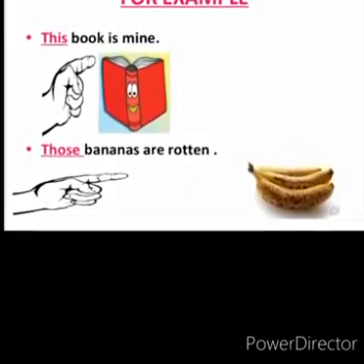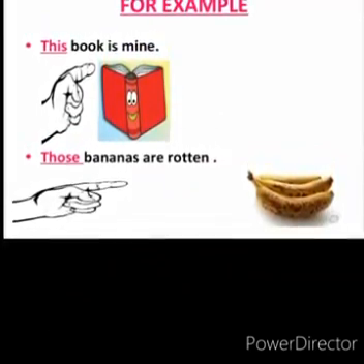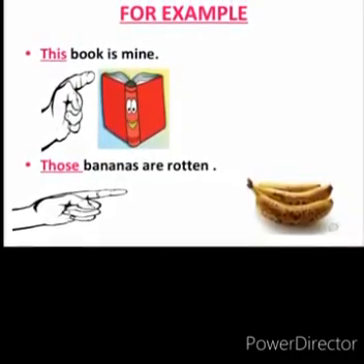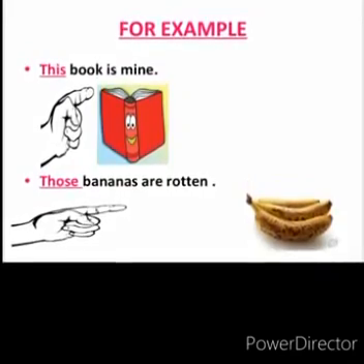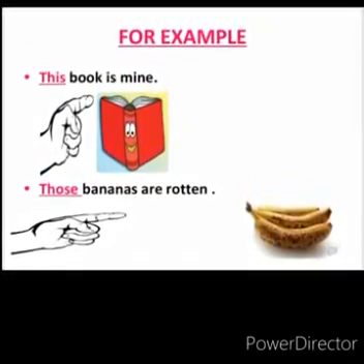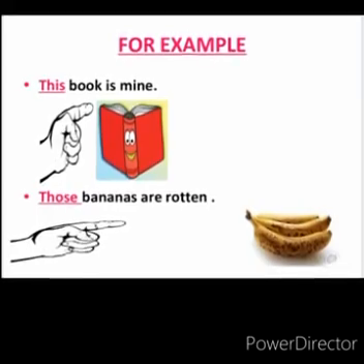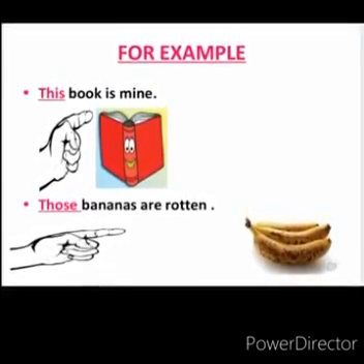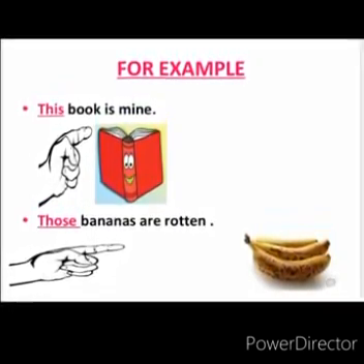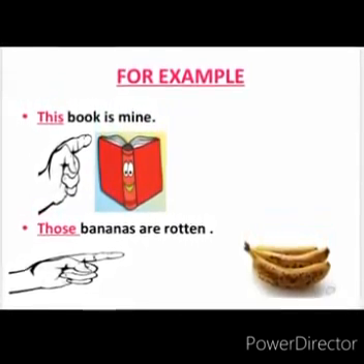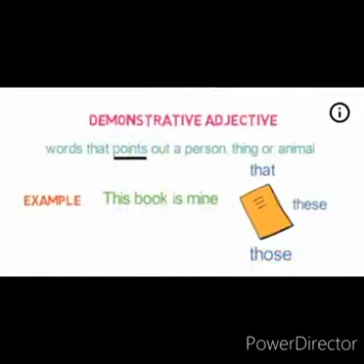Over here we are pointing towards the book. So this is a demonstrative adjective. Next, those bananas are rotten. Now we are pointing towards the rotten bananas. So those is a demonstrative adjective. So demonstrative adjectives are the words which point to the noun which we are referring or talking about.